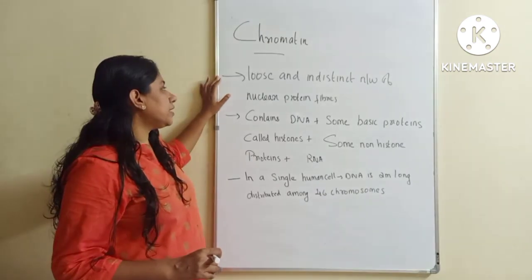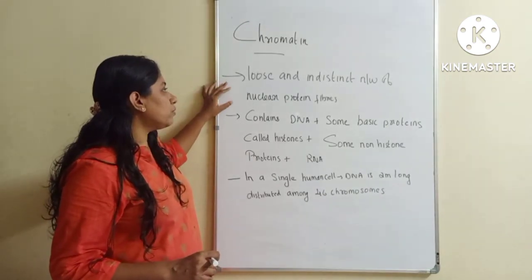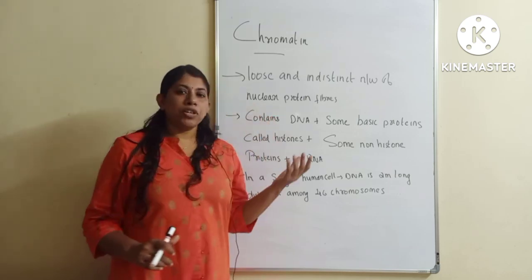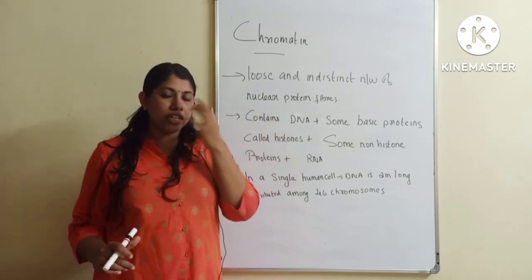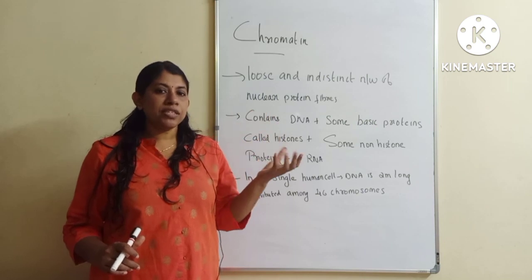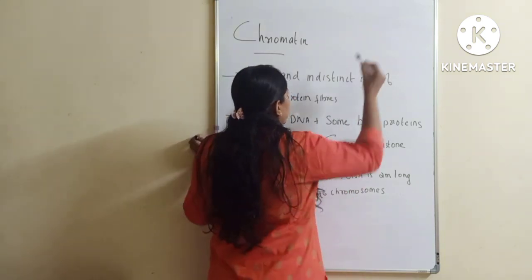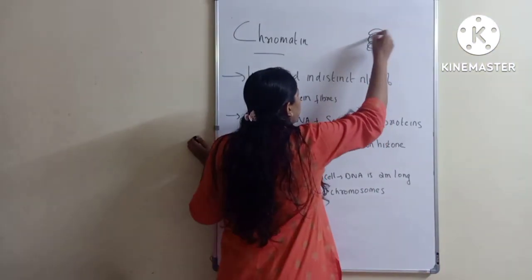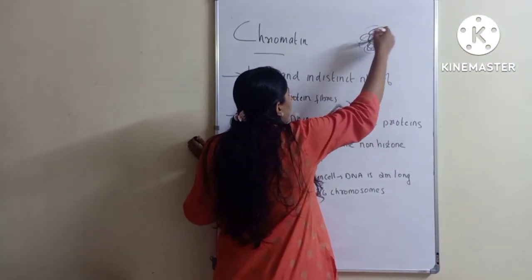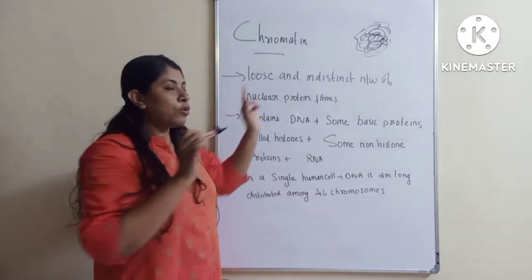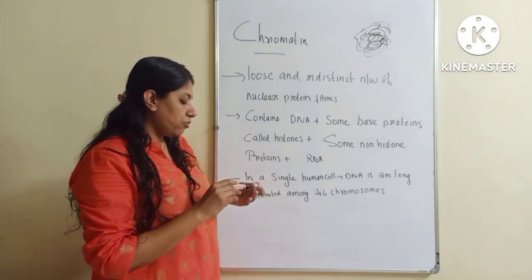In chromatin means it's loose, and it forms a loose and indistinct network of nuclear protein fibers. These chromatins are actually nuclear protein fibers, and it forms a network. Like for you to easily understand, when you scribble like this, it will be like this. It's a loose network and it will have thread-like structures, and it is made up of nuclear protein fibers. Okay, this is what you have to understand.